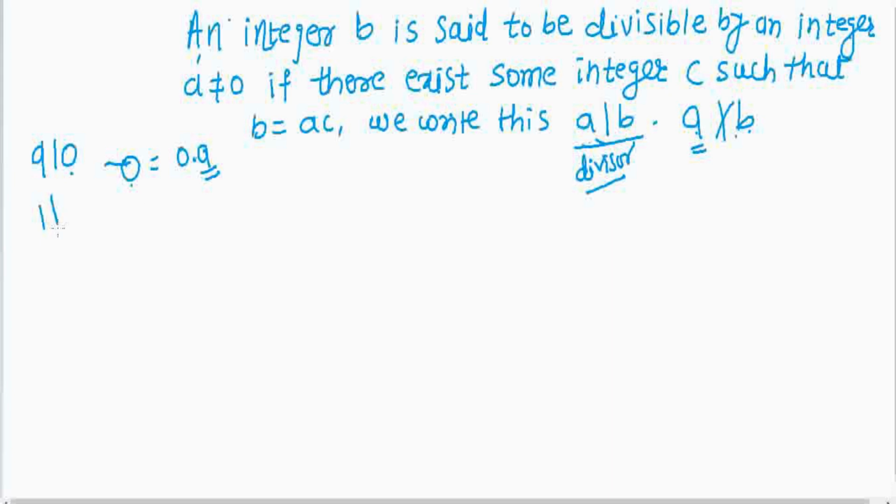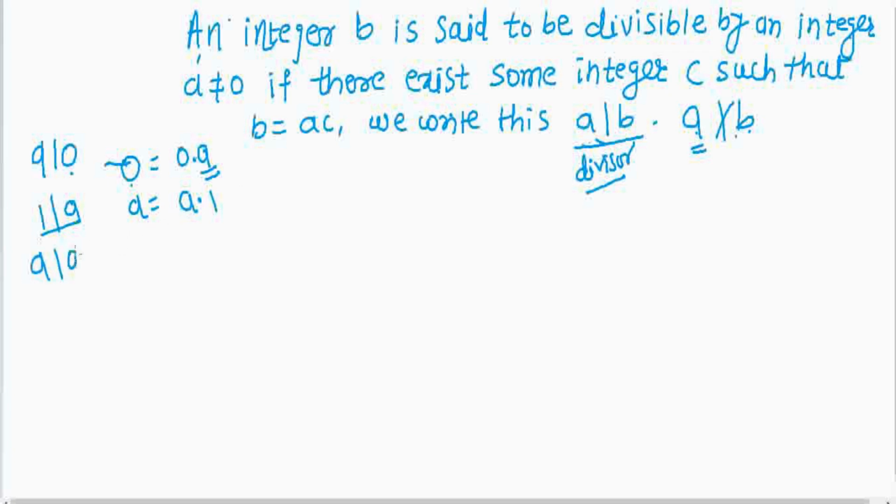Again, a is equal to a into 1, so every integer is divisible by 1, or 1 is a factor of every integer.